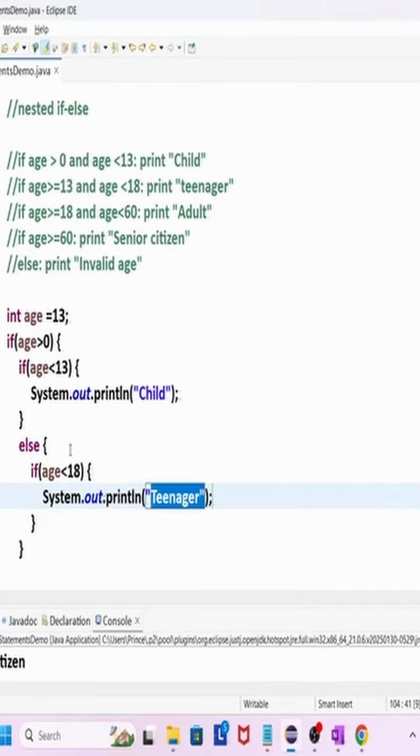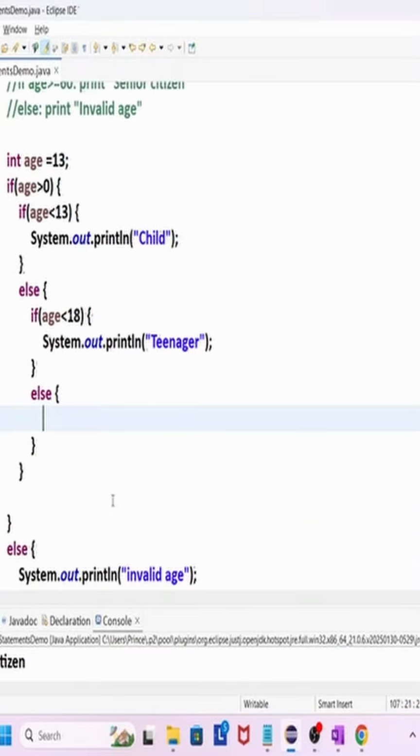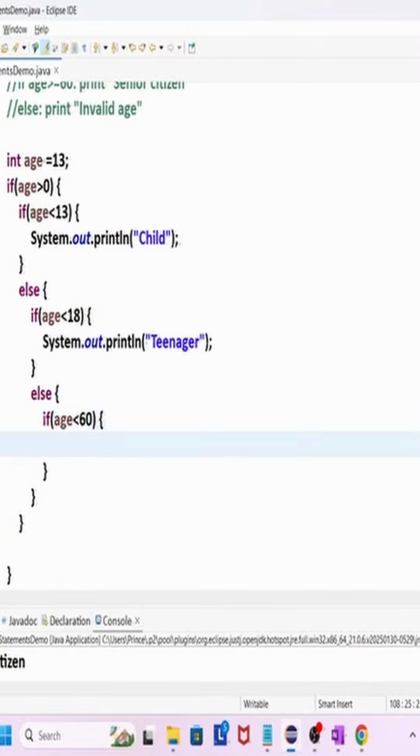We will check for 60. Now in if, we will write else block. In else block we have to again take if age less than 60, then what we have to write? Adult, right? How, you can tell me?